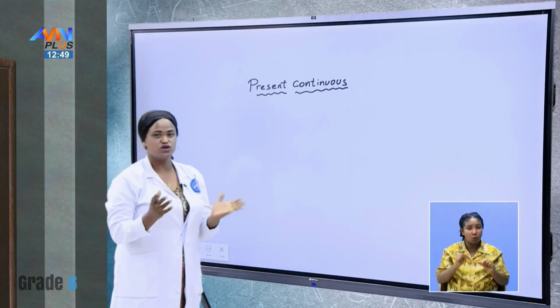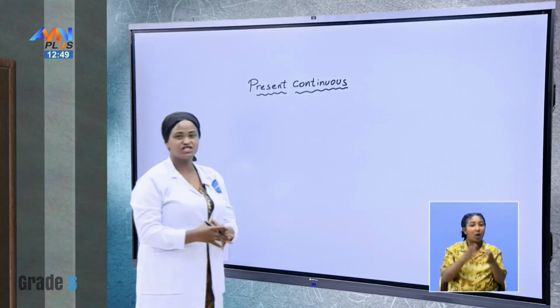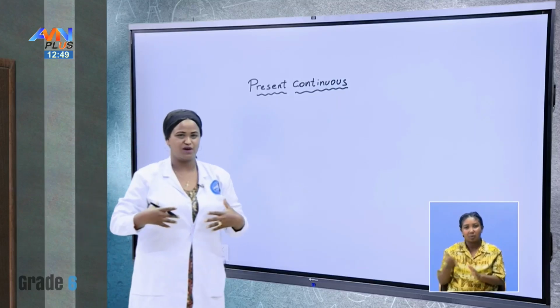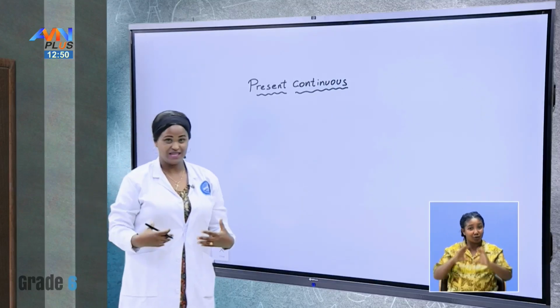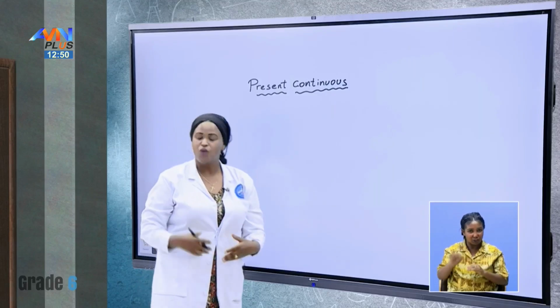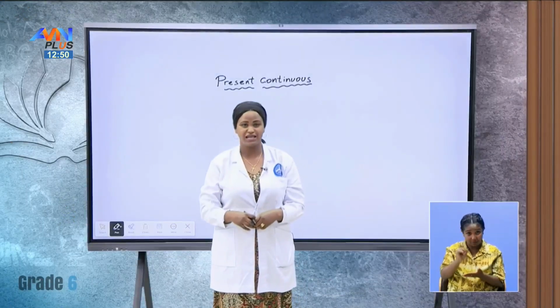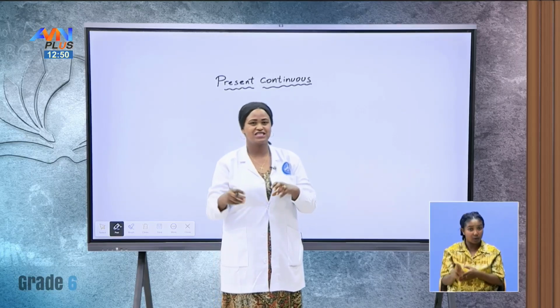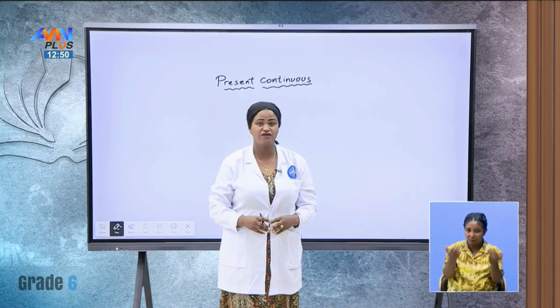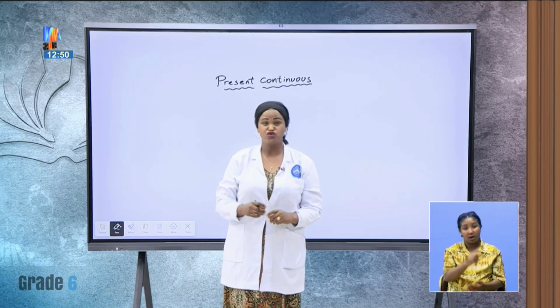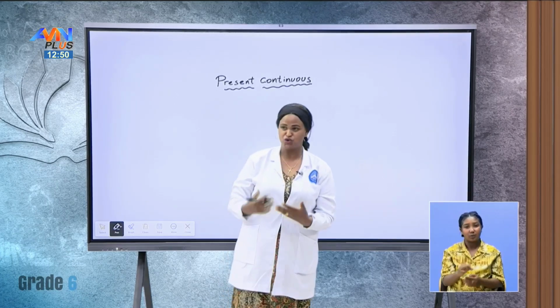Present continuous normally is used to express an action which is happening at the time of speaking. For example, what am I doing now? I am teaching English. What are you doing now? You are learning English. These are activities that are happening at the moment of speaking. Very good.